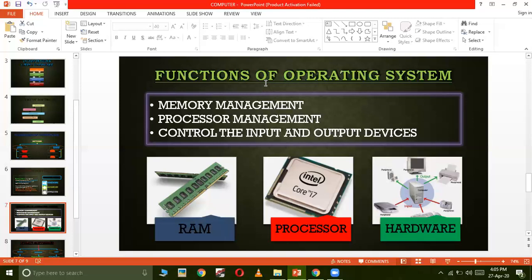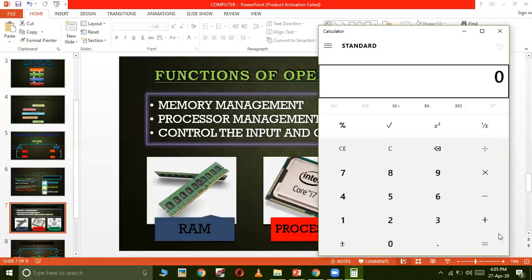So that's why we require memory management, which can manage how the applications are getting the memory and how much memory they are getting. For example, right now I'm working on MS PowerPoint, right? Now when I open another application, suppose I open the calculator, either I will work on the calculator or I will work on the PowerPoint.